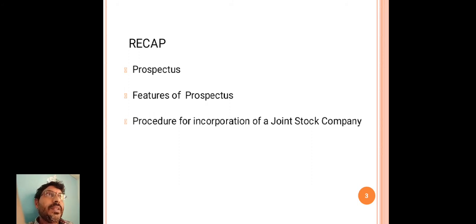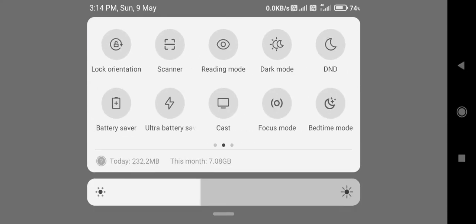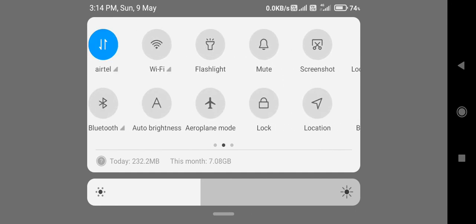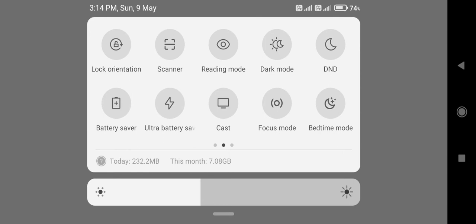Here, the prospectus is a document offering the people to invest in the shares or debentures in the company.